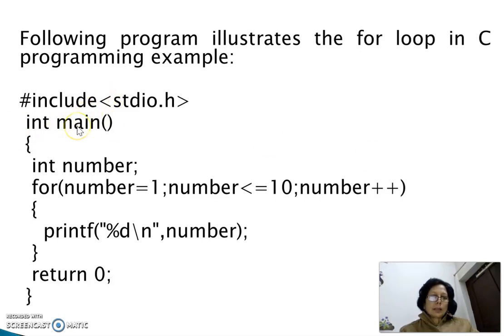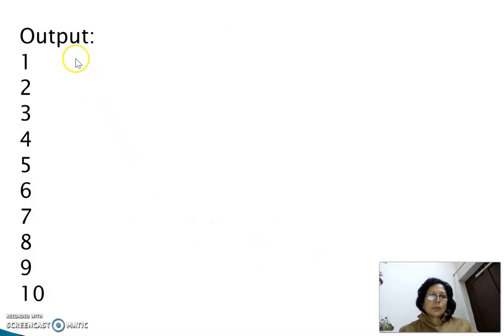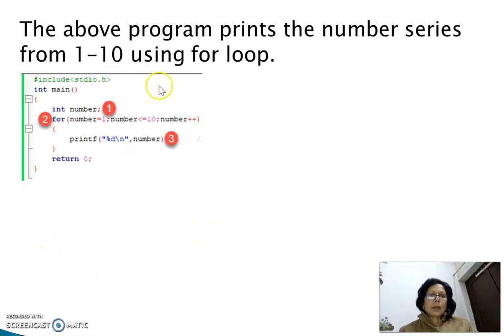Here is the header file, then main starts, then variable declaration. Here is the for loop, num is initialized to 1, num less than or equal to 10 is the condition, and num will go up to 10. And here is the incrementation operation, and in the statements, a printf statement is here, and num is printed. The output is here, 1 to 10. The above program prints the number series from 1 to 10.